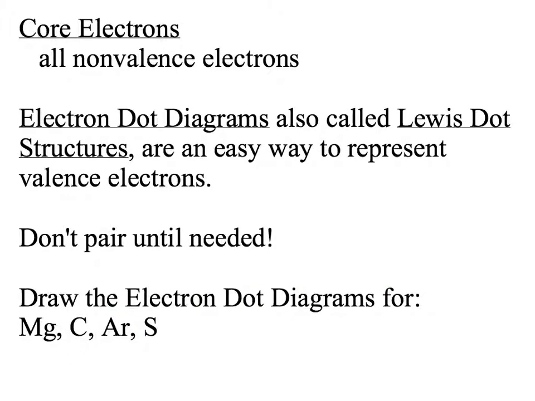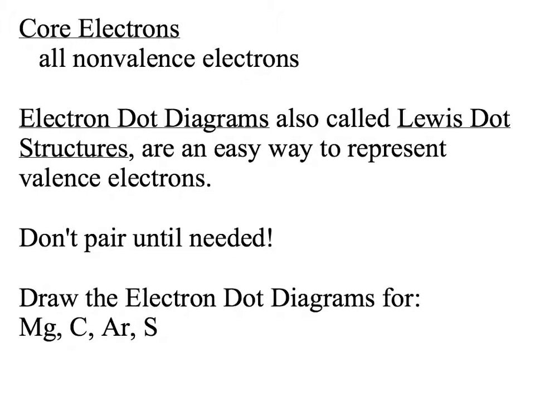And then, sort of a vocabulary term here, core electron just refers to all of our non-valence electrons, and they tend to be not very significant in chemical reactions. Our valence electrons are on the outside, they're the ones that are interacting with other atoms, and they're the ones that are participating in our chemical bonds.